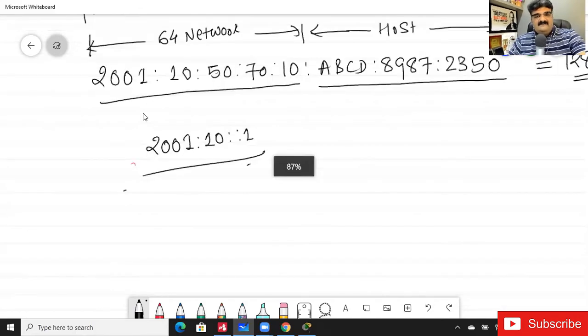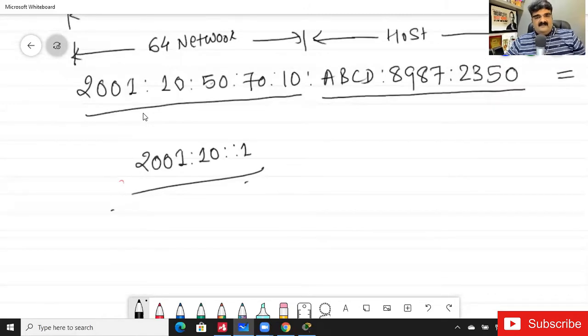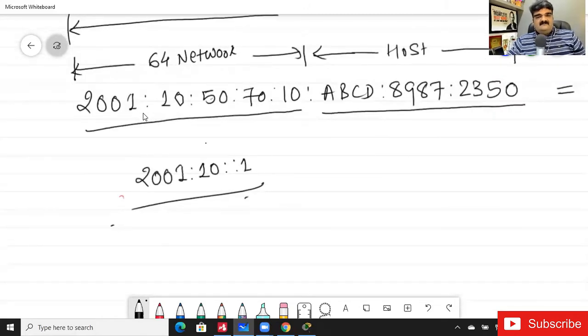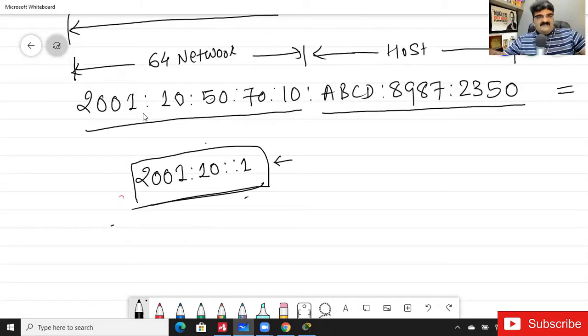See this: 2001 colon 10 colon 0 colon 1. And if I give it like this, what will be the long form of this IP? You have to give me two answers. The first is, can I give an IP address like this, yes or no? And the second question is, what will be the full form of this IP address?